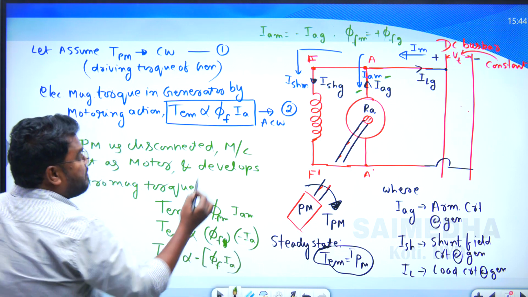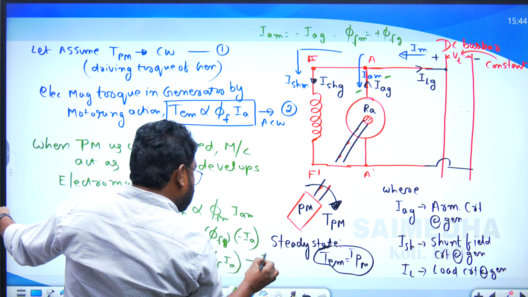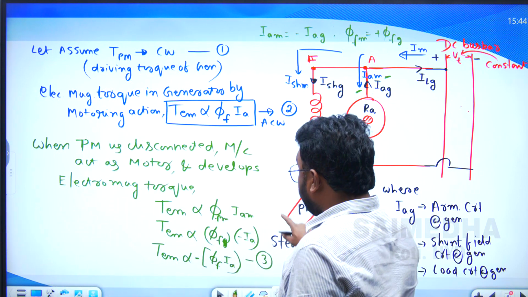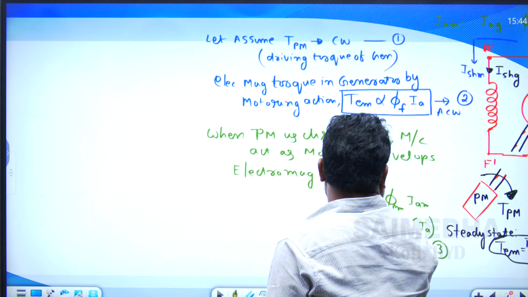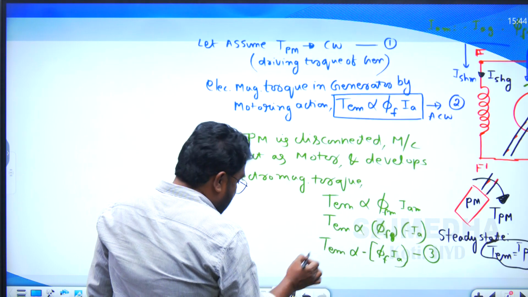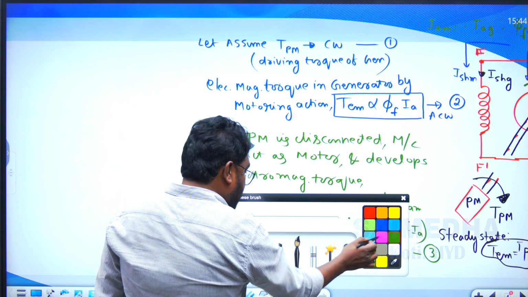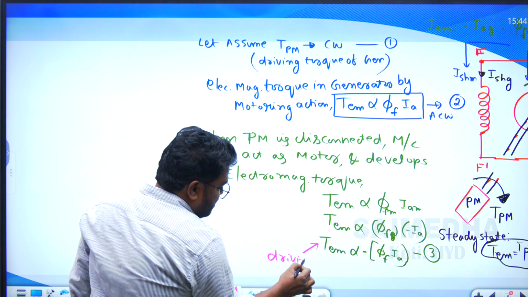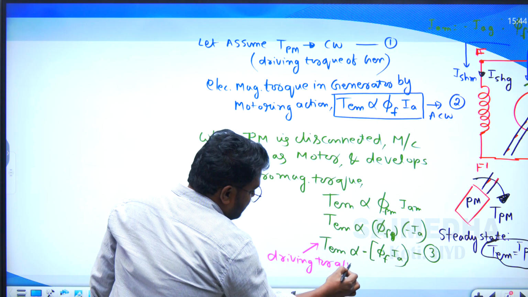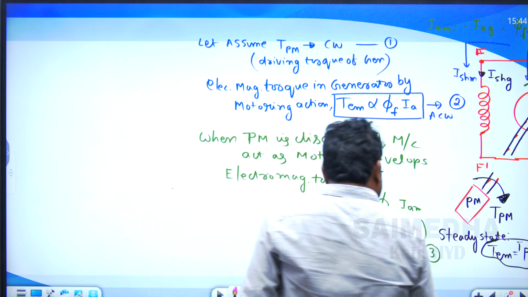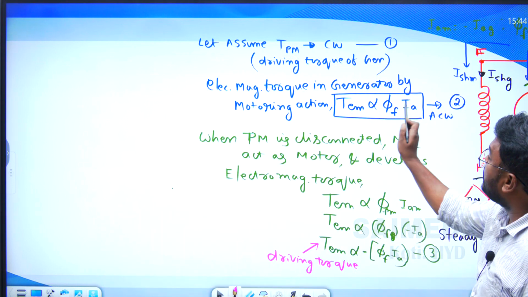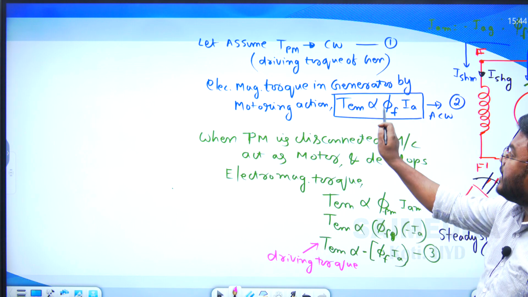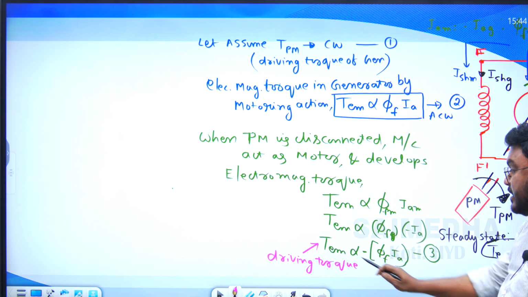Now see this comparison. Let us assume this as equation number 3. This torque is the driving torque of the motor. What is the direction of this torque? If you compare equations 2 and 3, the electromagnetic torque is plus phi f and Ia in one, and minus in the other.